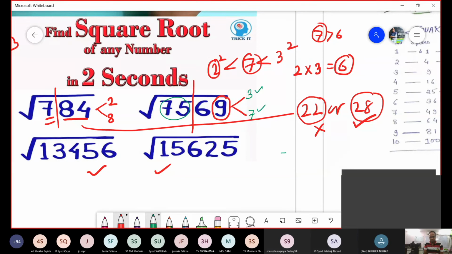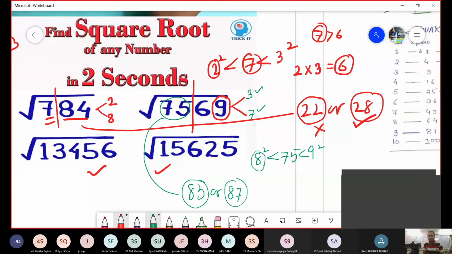Now 75. 75 lies between what and what square? Come on, remember. 8 ka square, 64. And 9 ka square, 81. So our answer comes out to be either 83 or 87. Now which one is to be selected? देखते हैं. 8 9s are what? 72. Now 75 is greater than what? 72. So greater selected, smaller rejected. Did you understand?